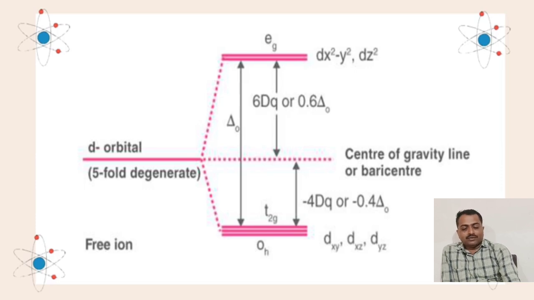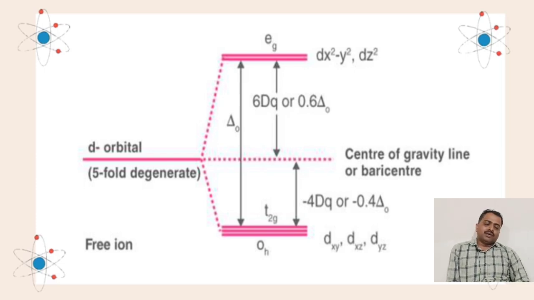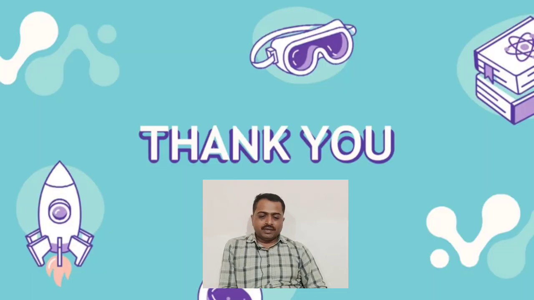In octahedral coordination complexes, another important phenomenon is that there are 6 ligand atoms. That means in octahedral coordination complexes, the coordination number is 6, and due to the 6 ligand atoms, the crystal field splitting is different from that of the tetrahedral coordination complexes.